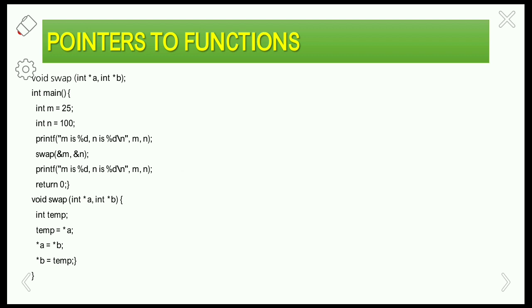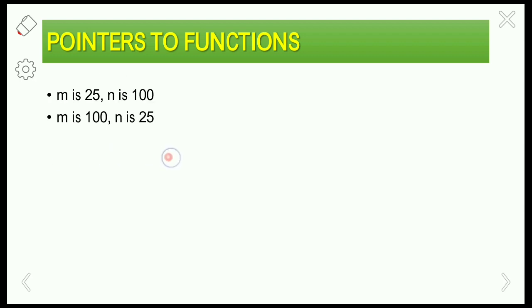Since we are passing the address of the particular location, the values get changed when we come back to the main function. If you pass a copy of the data of the variable directly, it will not change in the main function. So this is the output here: m is 100 and n equals 25. We pass the addresses of 25 and 100, they get swapped in the function definition, and m becomes 100 and n is 25. So this is about pointers to functions. Now let us see some of the complicated declarations in pointers to functions.